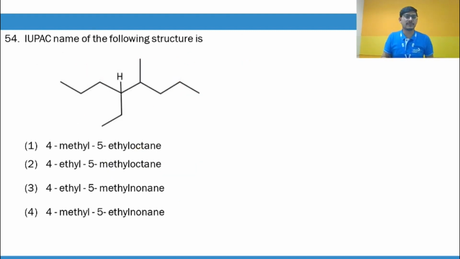The IUPAC name of the following structure: you number the parent chain 1 2 3 4 5 and 1 2 3 4 5. So we are getting equivalent position from both sides. When such a case happens, then we will give the lower number to that substituent which comes alphabetically first. Okay, so it is ethyl, guys, it comes first alphabetically, and this is methyl, it comes later. So I'll give lower number to ethyl. So 1 2 3 4 5 6 7 8. Is that clear? So it will be 4 ethyl 5 methyl octane, right?